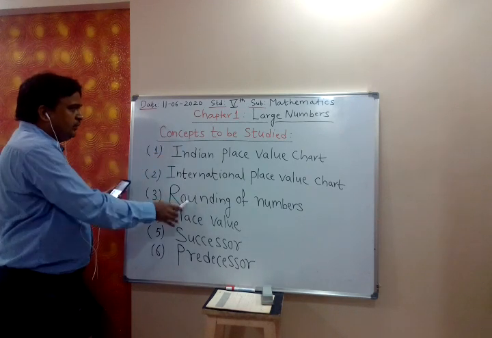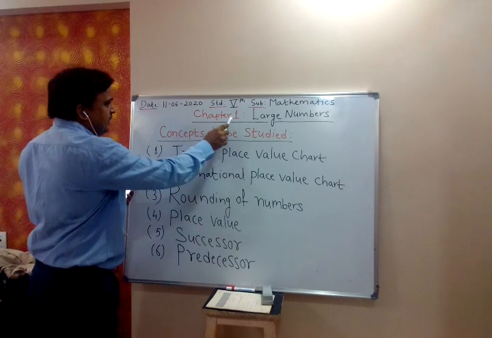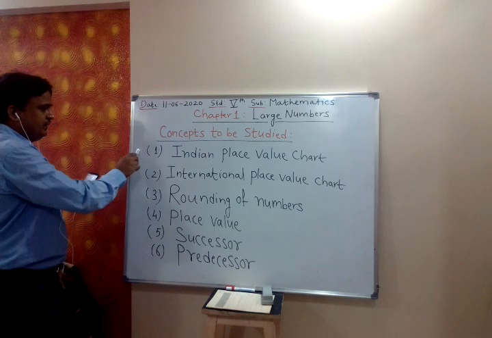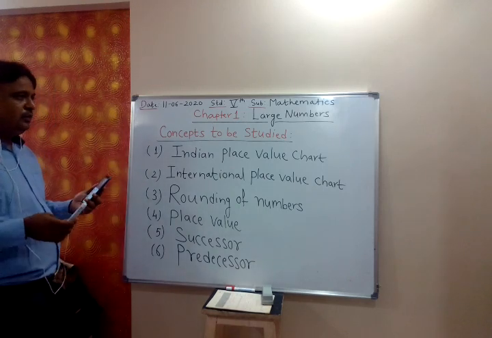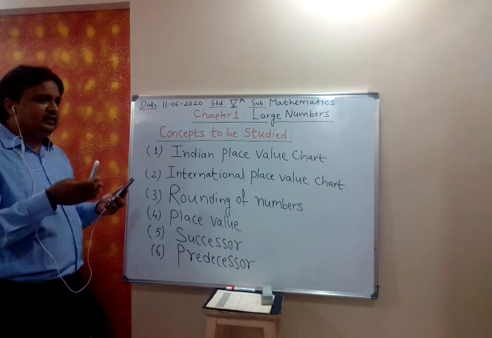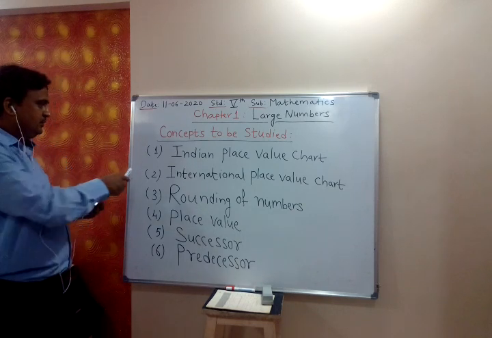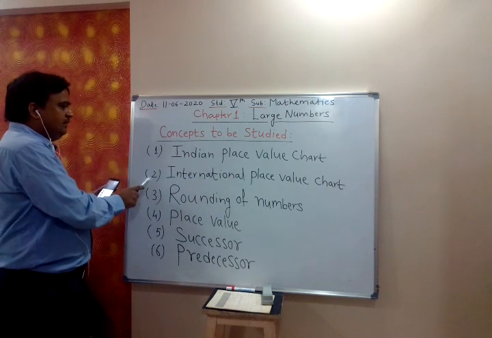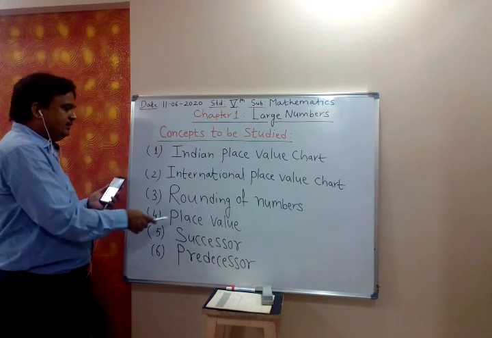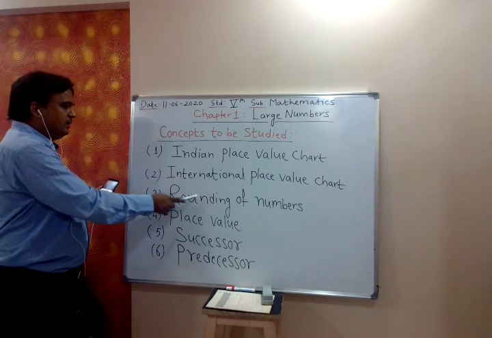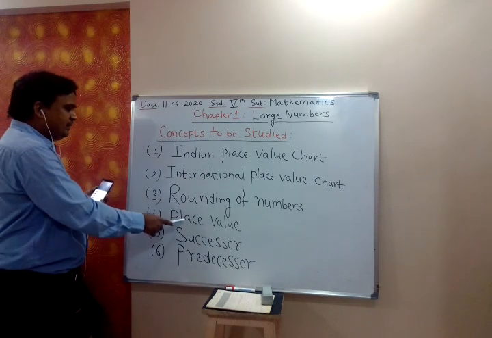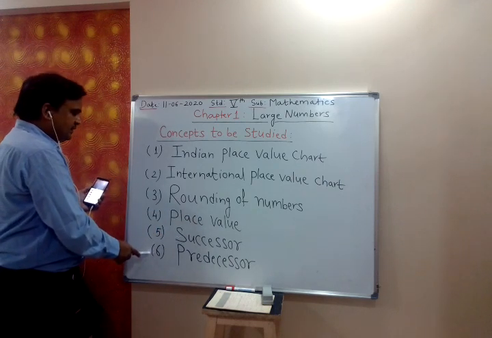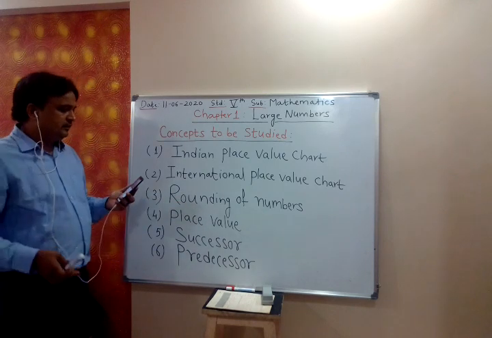Which things you are going to study in this chapter number 1, large numbers, I have made a summary of that, so that you will be aware which concepts you are going to study in this chapter. First concept will be Indian place value chart. Second will be international place value chart. Third will be rounding of numbers. Fourth will be place value, fifth will be successors, and sixth will be predecessors.